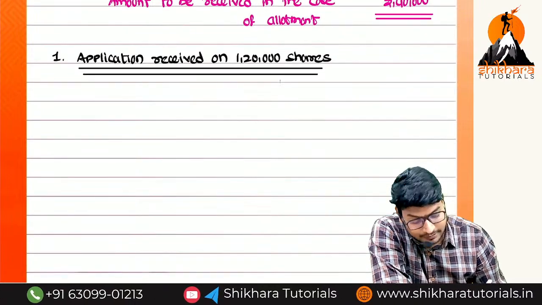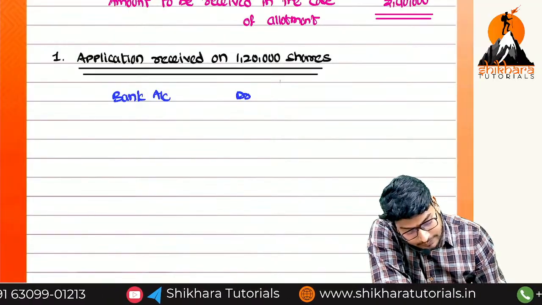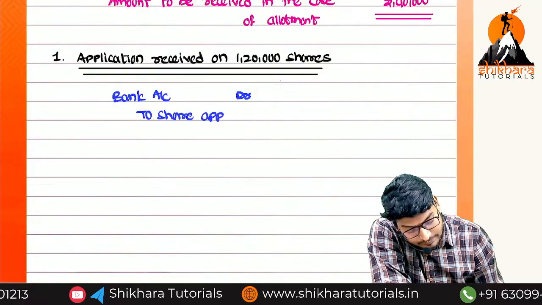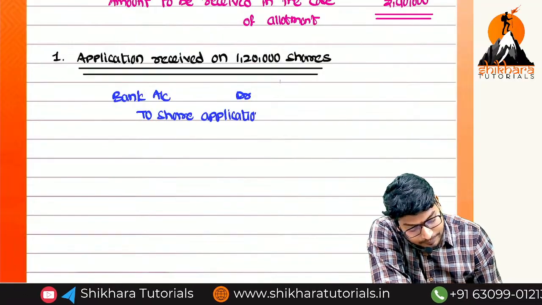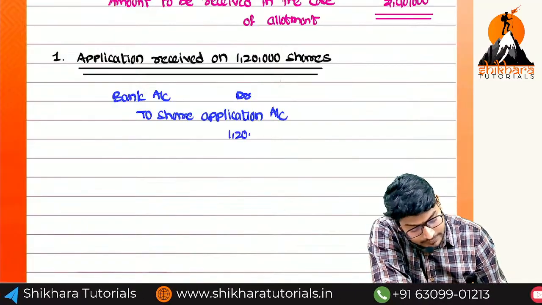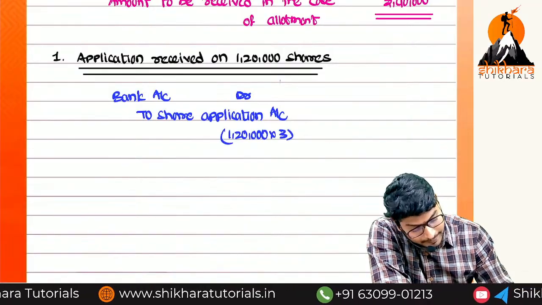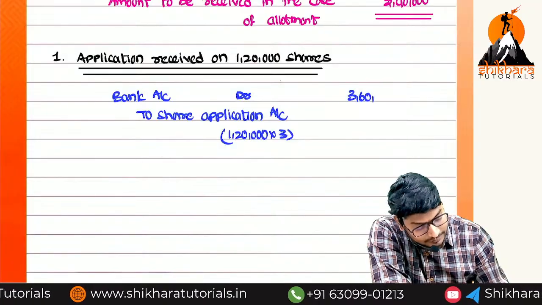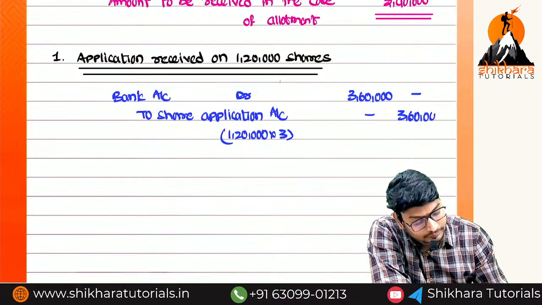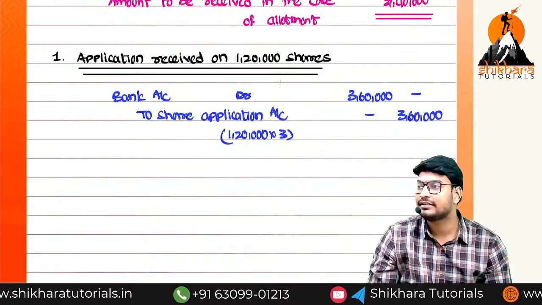Okay, now what is the entry, ma? Bank account debited to share application account. So what is the amount? 1,20,000 into 3. That is equal to how much, ma? 3,60,000. Are you getting it or not, ma? That means one by one the amounts are available in the working note itself.